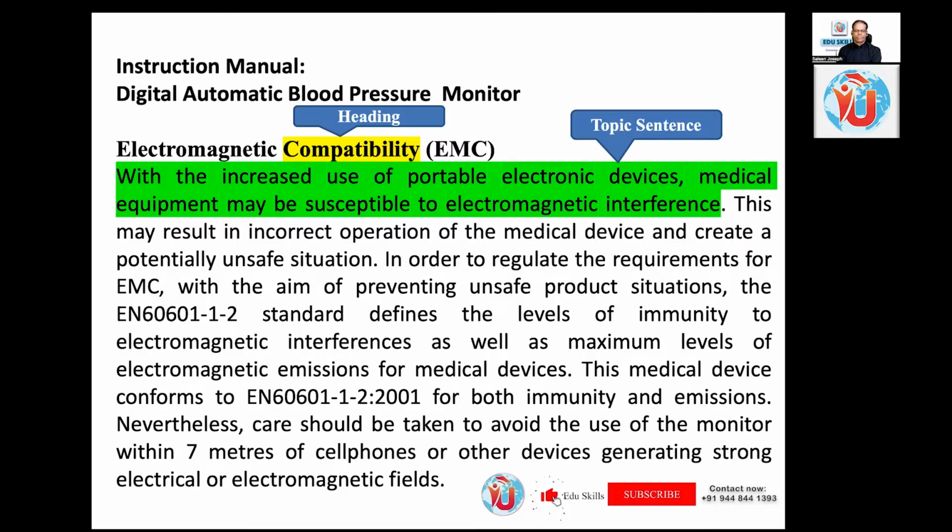This medical device conforms to EN 60601-1-2:2001 for both immunity and emissions. Nevertheless, care should be taken to avoid the use of the monitor within 7 meters of cell phones or other devices generating strong electromagnetic fields.